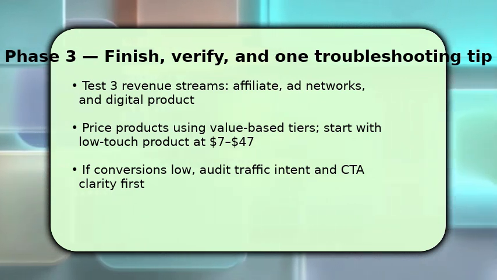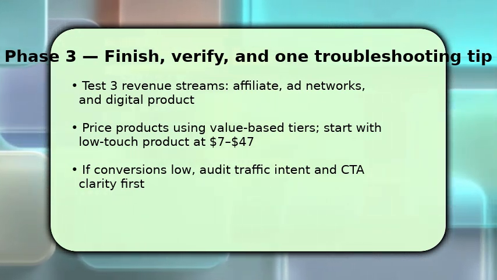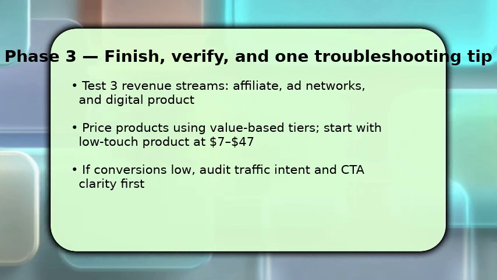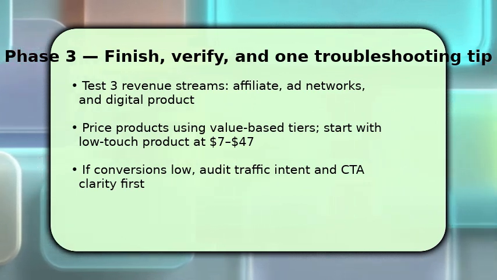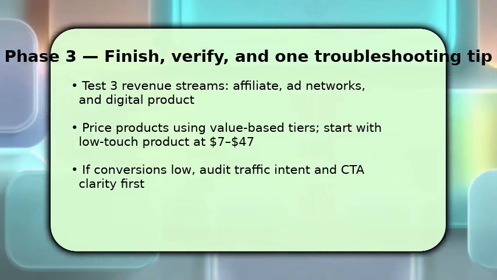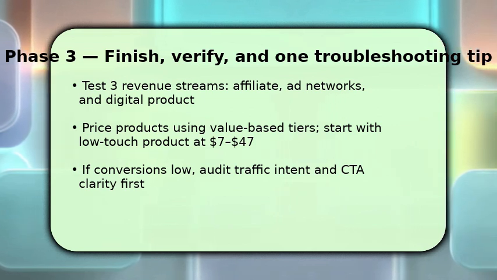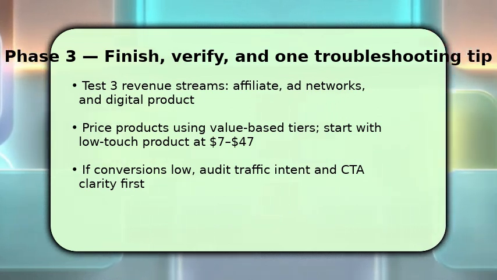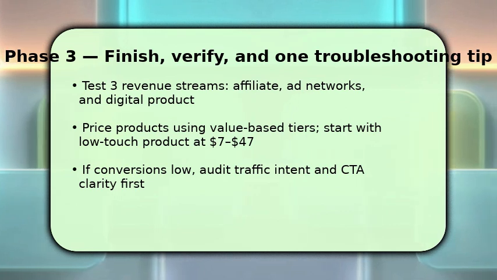Once you have data, optimize product pages, email funnels, and placement. If conversions are poor, first audit traffic intent and CTA clarity. Wrong intent or weak CTA kills sales. If needed, adjust offers or traffic sources and iterate quickly for better ROI.